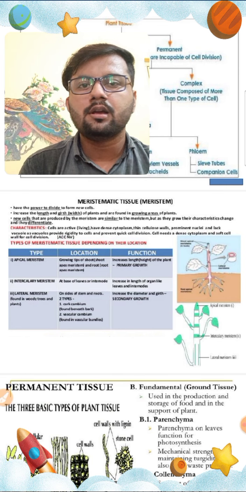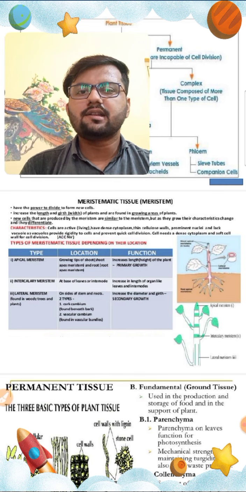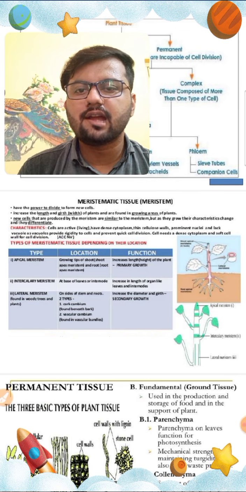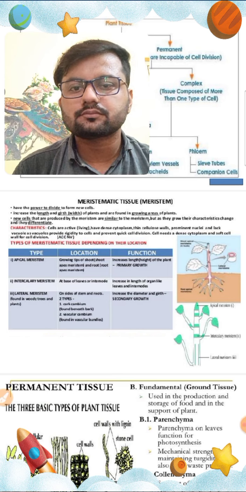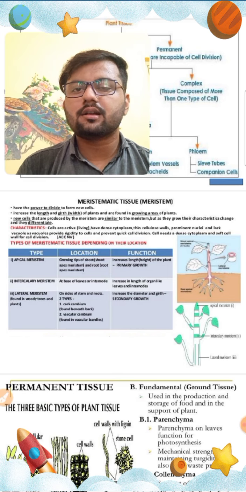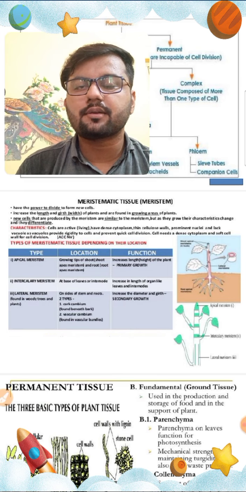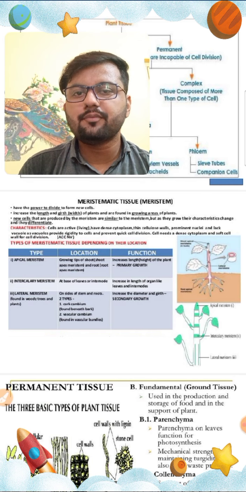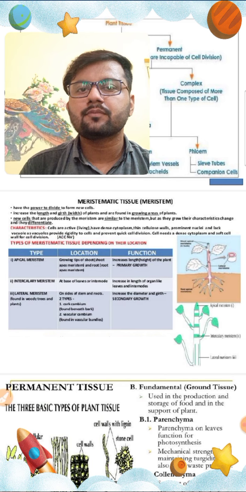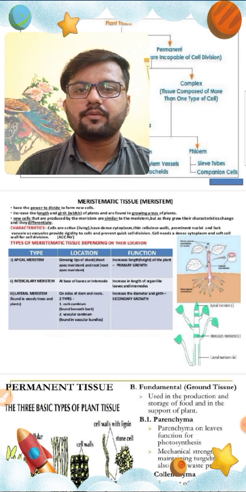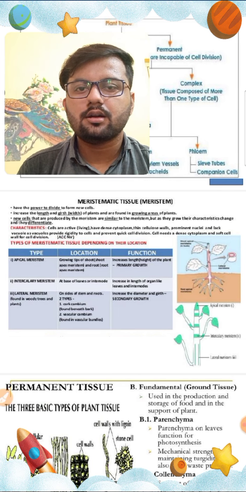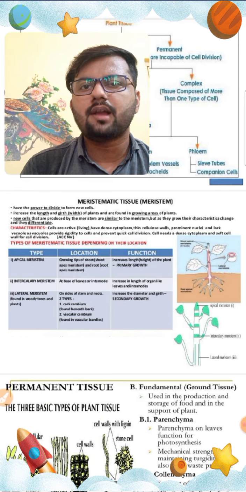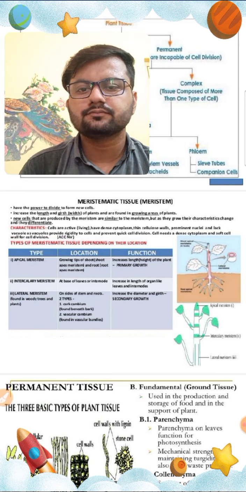Intercellular spaces, so this meristematic tissue is not tightly held with each other. Now, where these meristematic tissues are present: in the new part of the stem, in the fleshy stem, as well as in the root part, and it is also present in the main trunk of the plant to increase their girth.